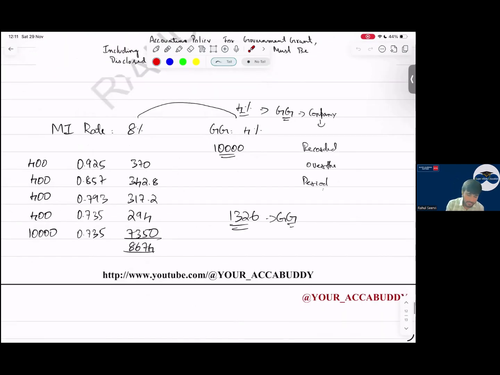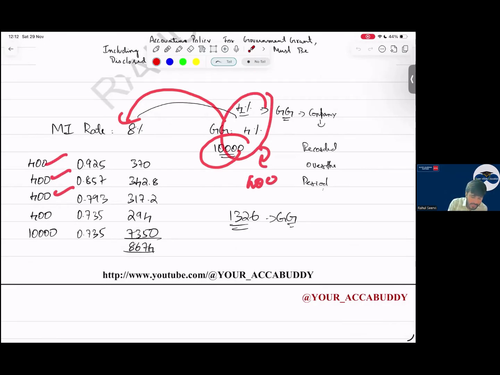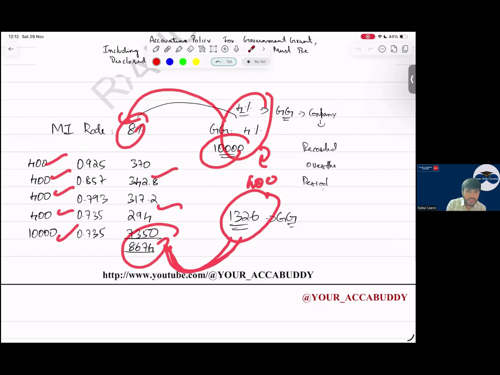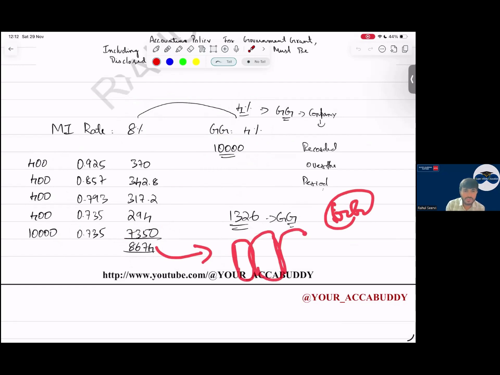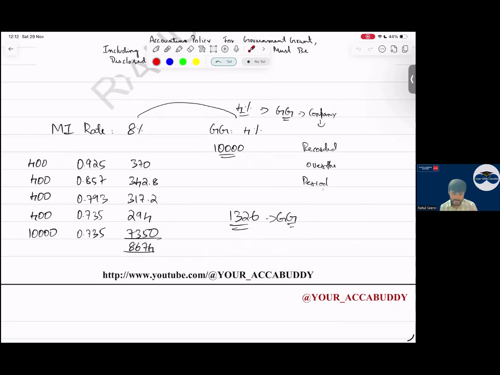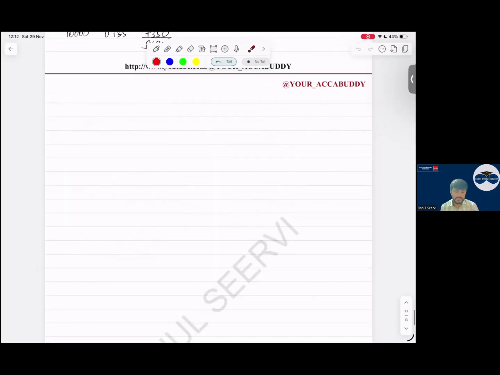IFRS 9. I had mentioned that the government has given a loan of 10,000 at 4%. What do we do? Sir, we have to discount this value. We calculate the contractual cash flows. Every year we are getting 400. This 400 I will discount at the market rate of 8%. I get 8,674, so the difference is 1,326. This 1,326 is the government grant, and the rest is a loan. I have to follow the normal loan accounting on this, as per IFRS 9. So with this, your IAS 20 government grant is also done.